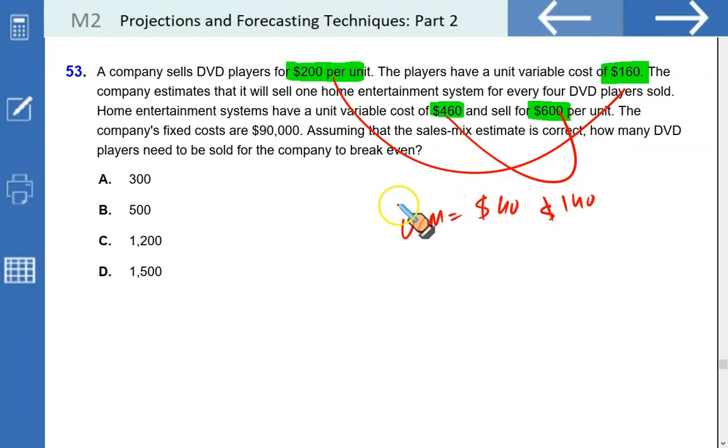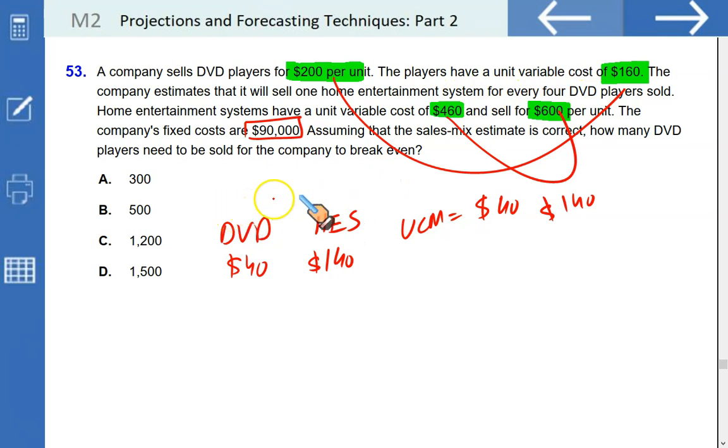Now we have two items. The DVD player has a unit contribution margin of $40. And the second one is the home entertainment system, which has a unit contribution margin of $140. Now, the fixed cost is 90,000, and it further says the company estimates it will sell one home entertainment system for every 4 DVDs.